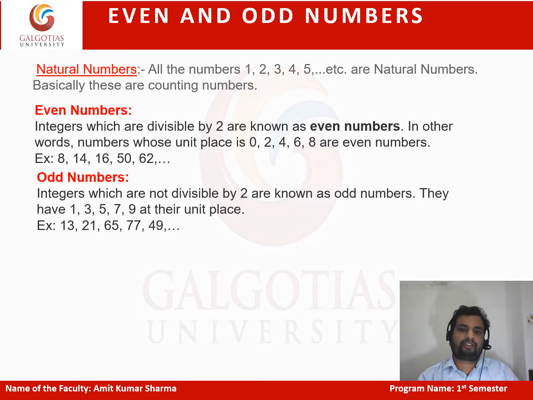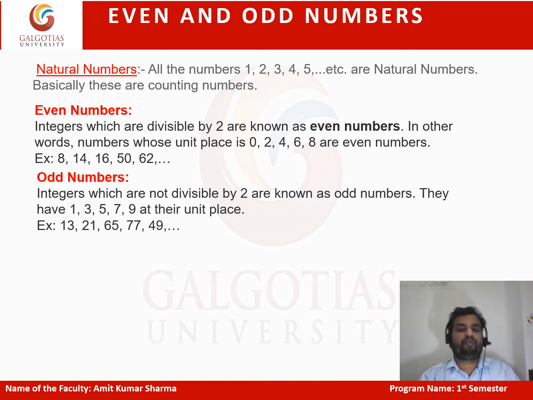Even numbers, you can say an integer which is divisible by 2 is an even number. Any integer which is divisible by 2 is called an even integer or even number, right? Or in other words, the number which has unit digit 0, 2, 4, 6 or 8.